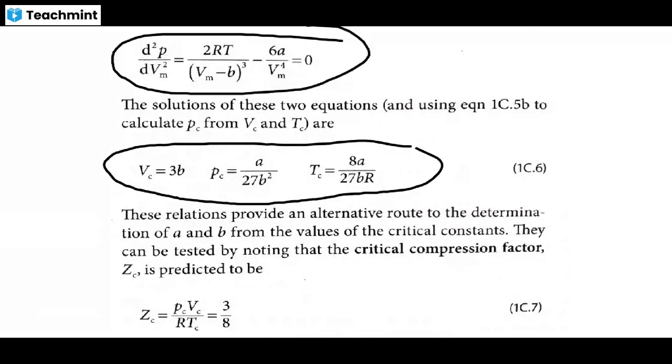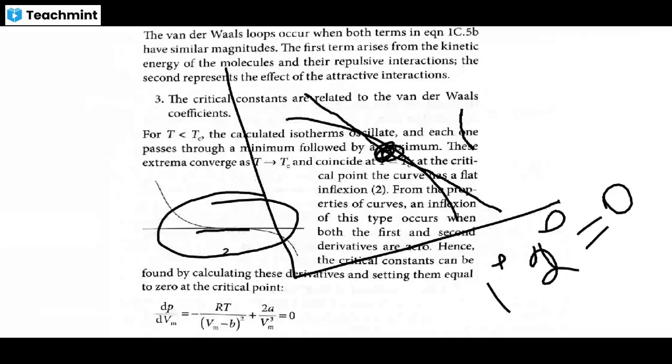Differentiate the equation two times. The first differentiation gives this: dp by dVm, differentiating with respect to molar volume. You know the formula: the power 1 going to minus 1, so the minus 1 comes here, and minus 1 plus minus 1 equals minus 2, which becomes plus 2 below. It is simple differentiation; if you differentiate it, you get this.